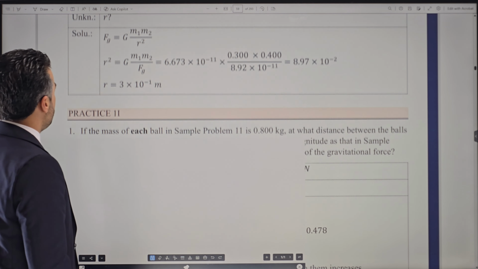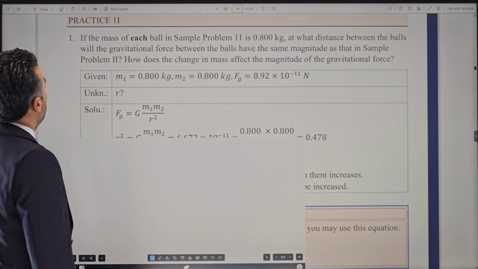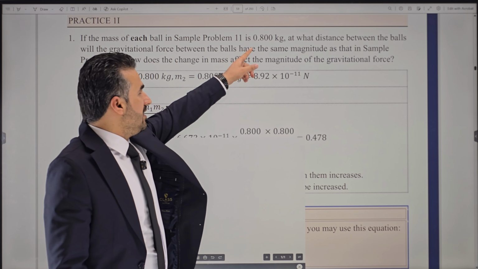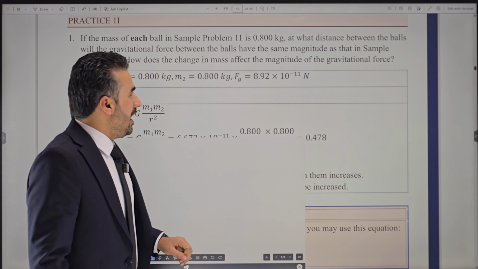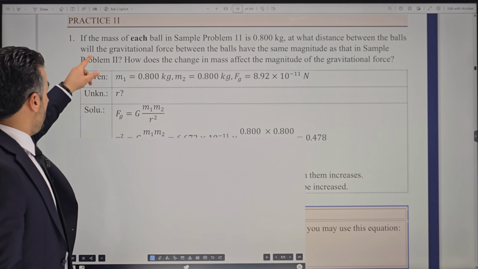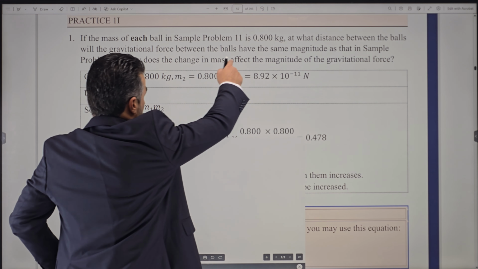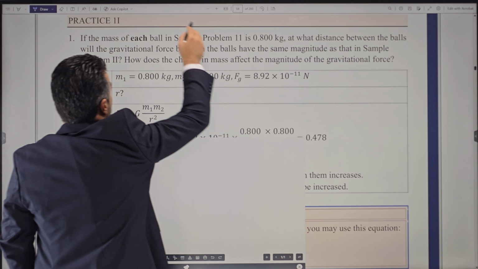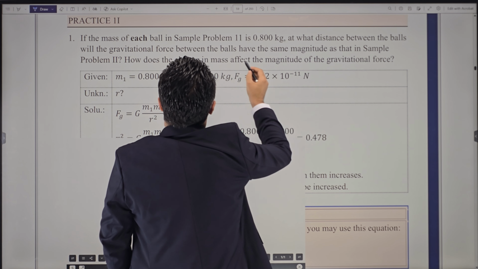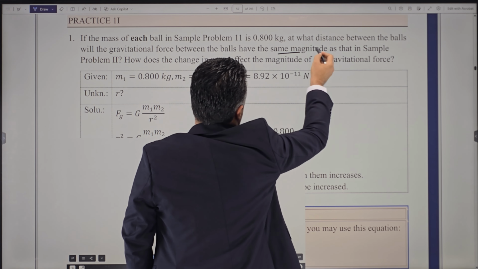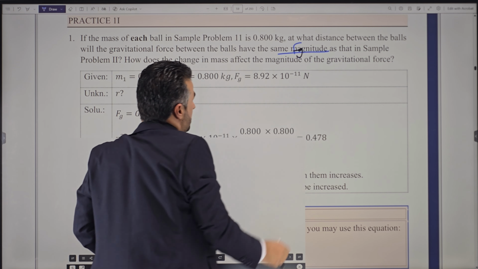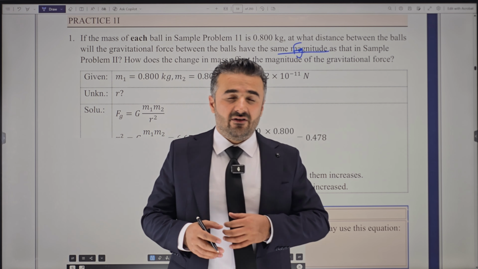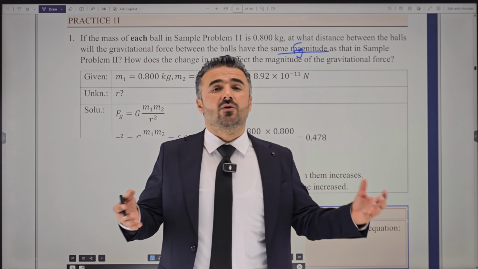Okay, now what is the next question? We have a practice. It says if the masses of each ball in sample problem 11 is 0.8, at what distance between the balls will the gravitational force between the balls have the same magnitude as before? So now we have the same magnitude. That means in order for Fg to stay the same, if the masses get larger, remember, we said that if you increase the mass, gravitational force increases as well.